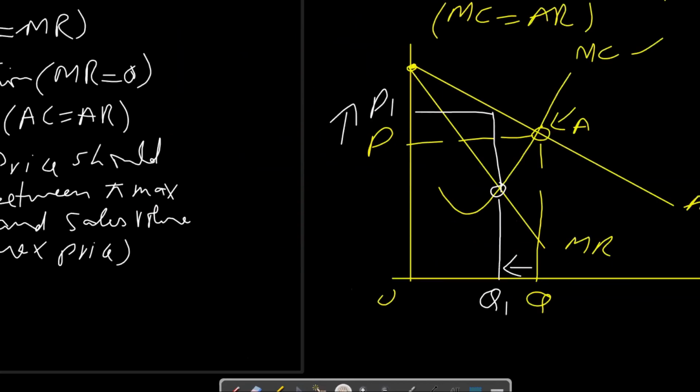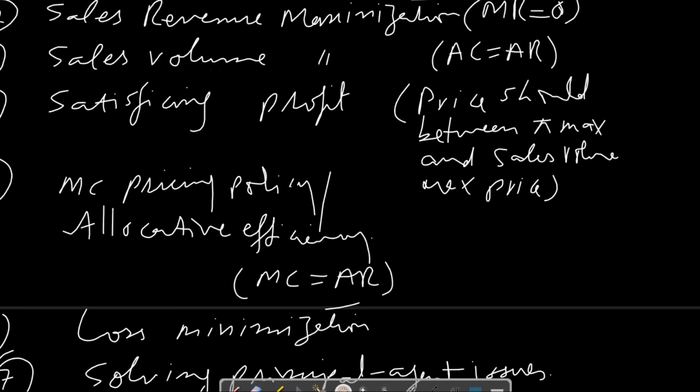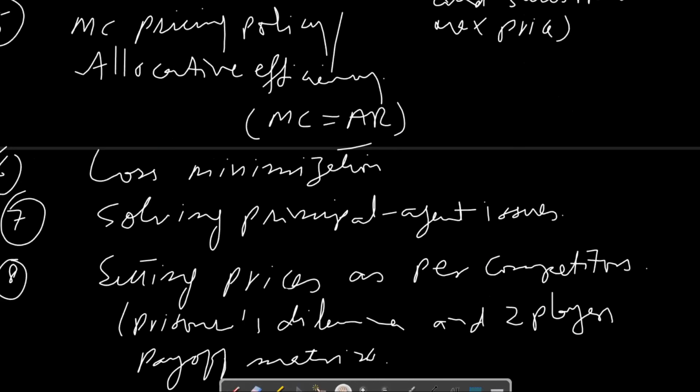Okay, the next objective is loss minimization. We don't have any kind of graph for showing loss minimization, and this objective is definitely set by the firm when it is facing huge loss and there are chances of shutdown of the business. For survival purposes, the firm will try to reduce its cost to the level which can lead the business to survive for a long period of time. So we don't make a graph for loss minimization.